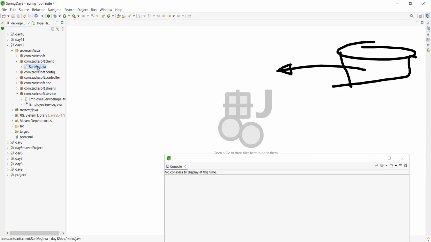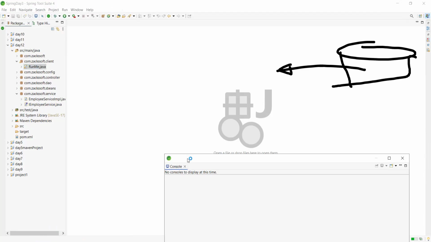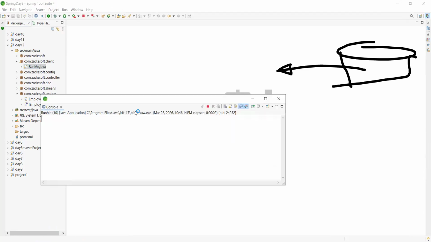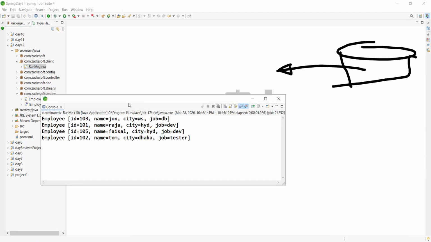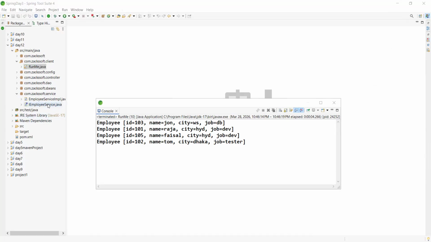Okay, one last time, just let me run this program. Let me check what is the output actually. Just a moment. Run as Java application. Okay, so we are getting the output, right? Let me check, do I need to open the database right now? No, not at all.